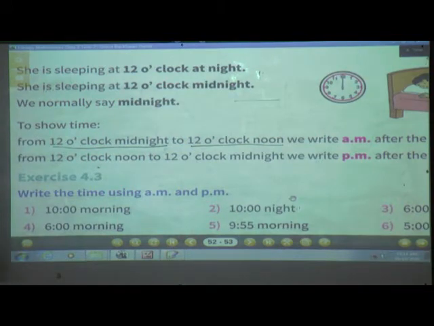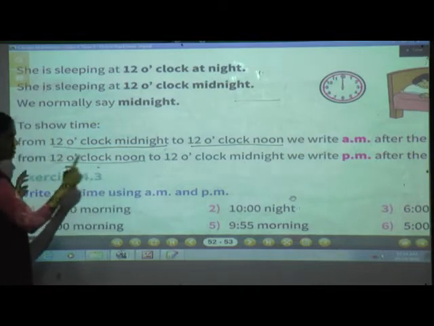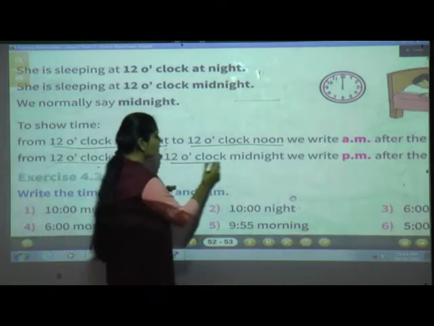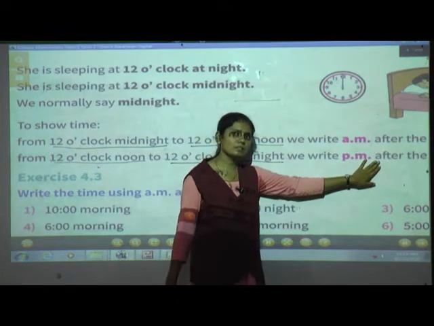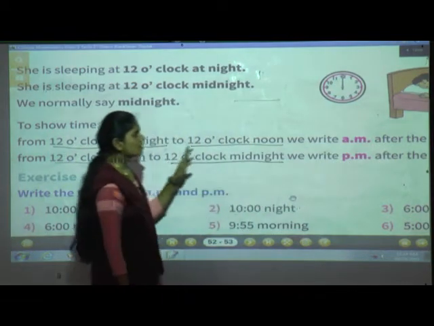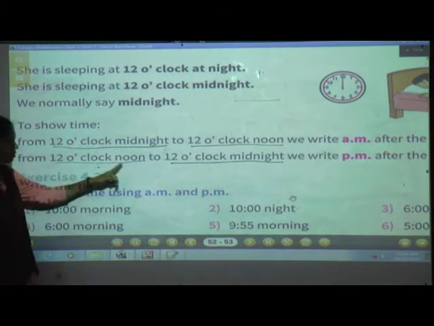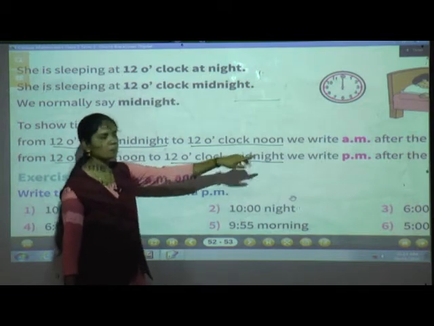When will we use PM? To show time from 12 o'clock noon to 12 o'clock midnight, we use PM after the time. Once again I will tell you about PM. From 12 o'clock noon to 12 o'clock midnight, we write PM.